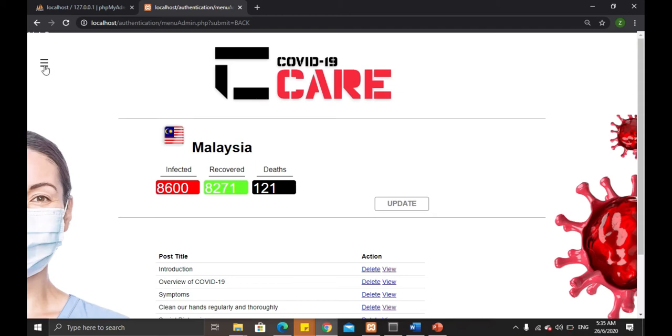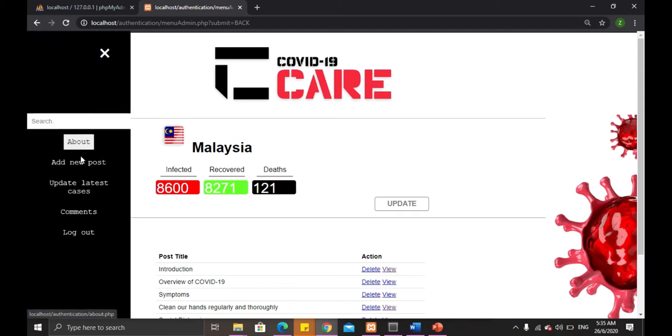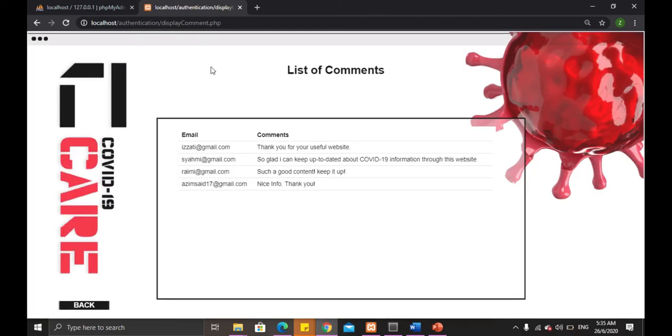There is a navigation bar here. When we click it, we can see a comments button, and when we click it, we can see all the comments from the users displayed in this page. There is the email of the users and also the comments. These comments are very important for us to know because we need to improve our system.